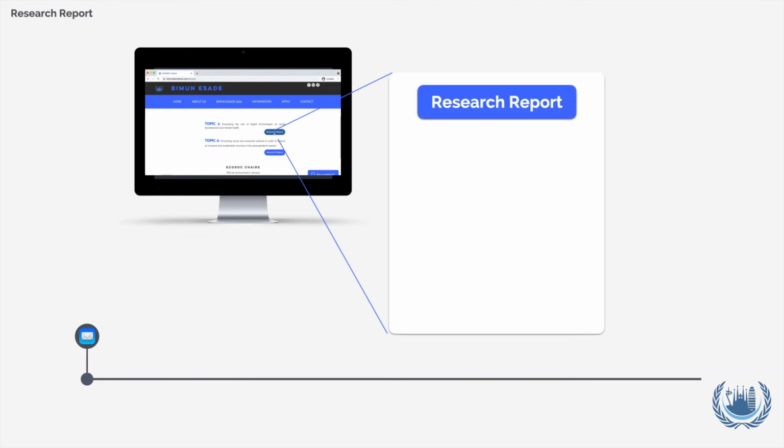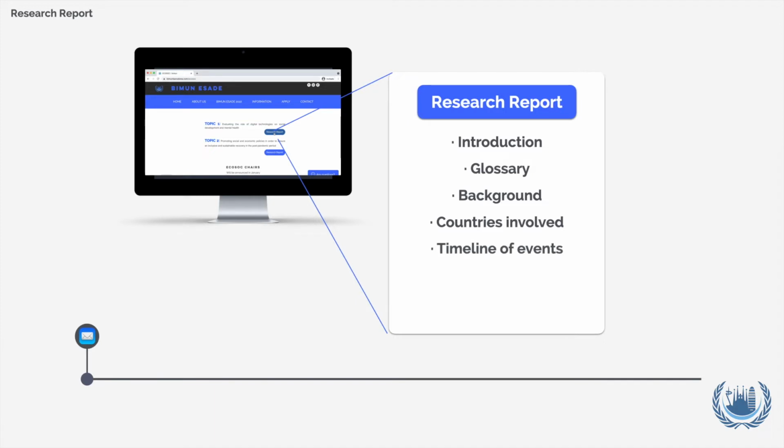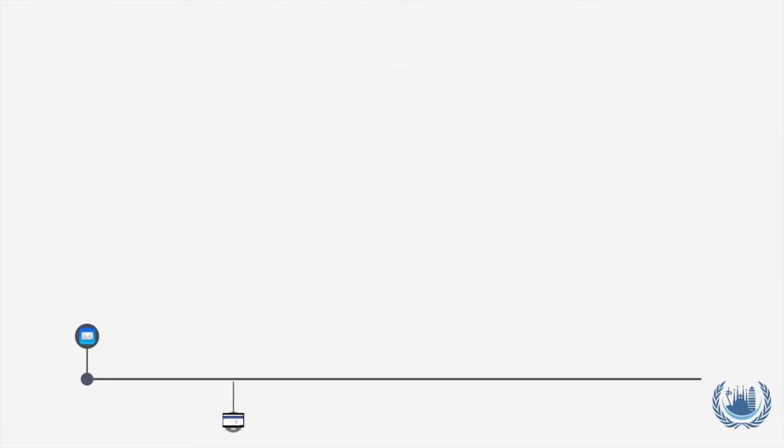These reports will be what you will base your research on. It's important that you read them in detail. They will generally include a short introduction of the topic, a glossary of terms, background information, a list of countries and organizations involved in the situation, a timeline of events, a list of relevant UN treaties and resolutions, as well as previous attempts to solve the issue.